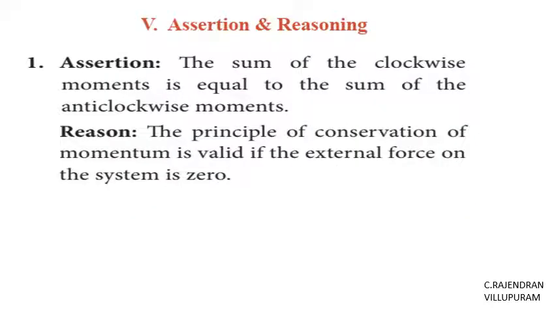Right? Okay. Now we go to the assertion and reasoning. The sum of the clockwise moment is equal to sum of the anti-clockwise moment. The principle of conservation of momentum is valid if the external force on the system is 0. Now view both the assertion and reason. The sum of clockwise moment is equal to sum of anti-clockwise moment, it is also true. The principle of conservation of momentum is valid if the external force on the system is 0. According to the law, this is also true. But moment and momentum are not related to each other.